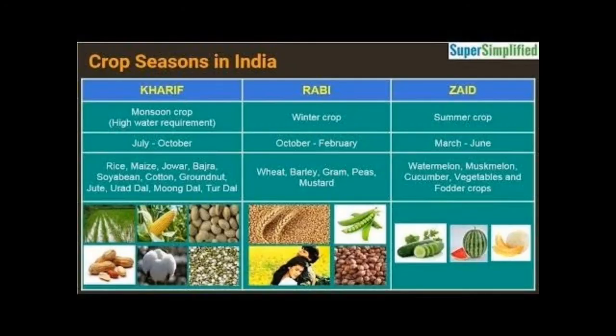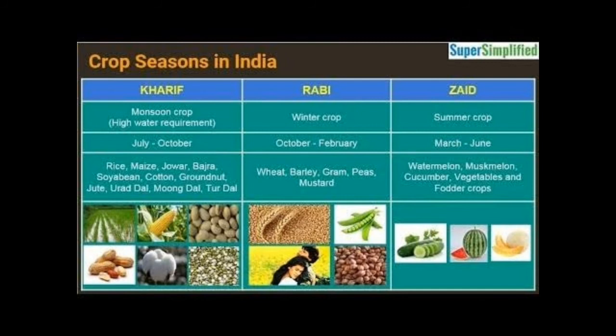In this slide, we understood the difference between Kharif crops, Rabi crops and Zaid crops. First, the Kharif crop is also known as a monsoon crop, or sometimes an autumn crop. These crops need a high water requirement. Now let's talk about the Rabi crop. The Rabi crop is known as a winter crop because it is sown in the winter season. Now the Zaid crop is sown in the summer season, which is why the Zaid crop is known as a summer crop.